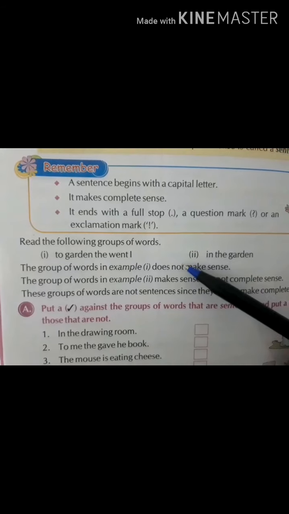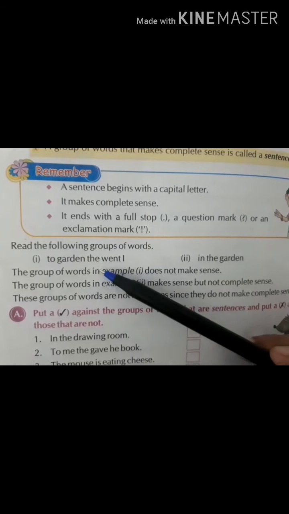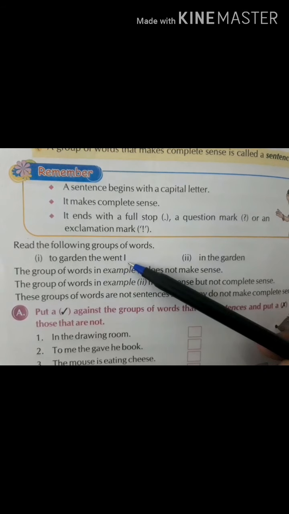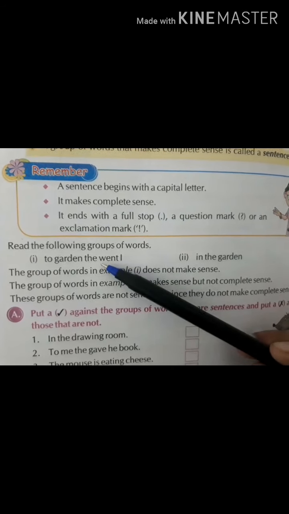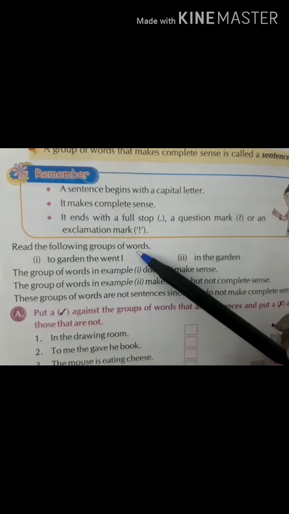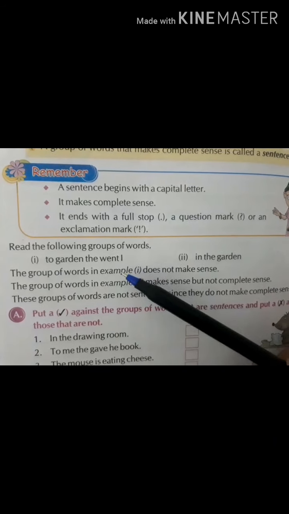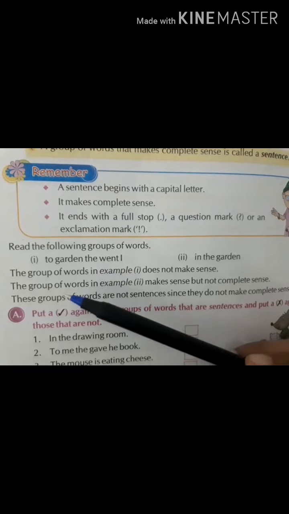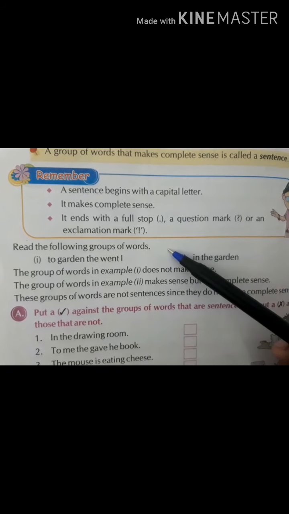Okay, read the following groups of words. To garden the went I. What is this? To garden the went I. Does it make complete sense? No. If I write, I went to the garden, then that will make complete sense.